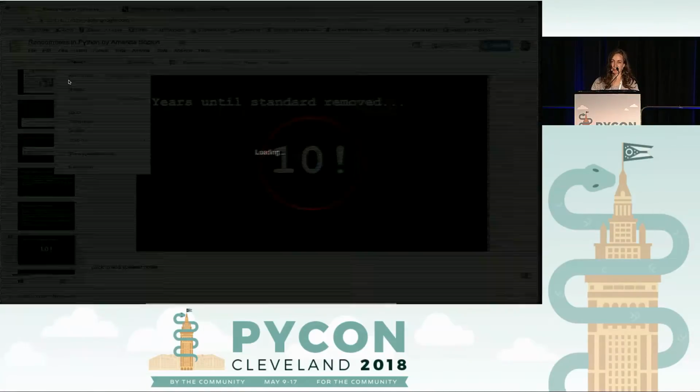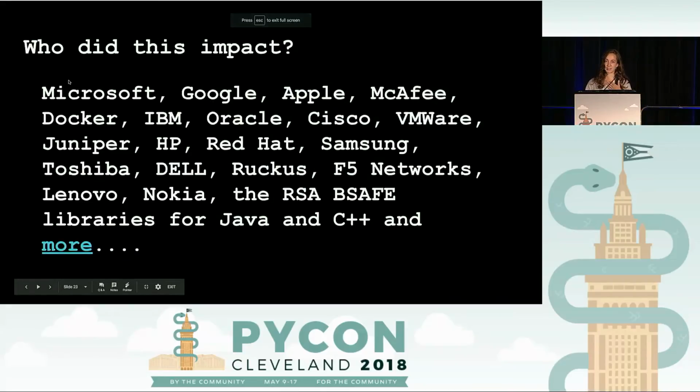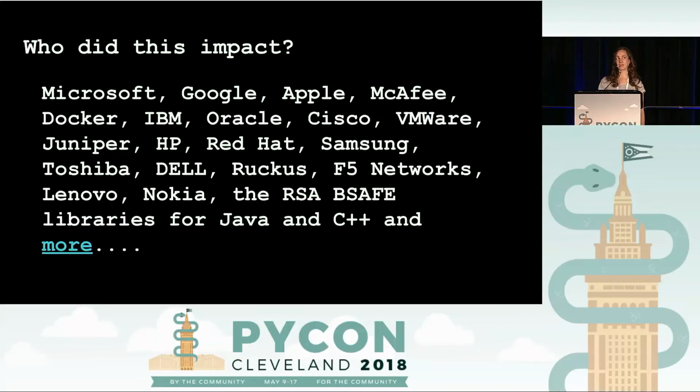And it would probably be more difficult for me to name one that definitely wasn't impacted, but the list includes Microsoft, Google, Apple, McAfee, Docker, IBM, goes on and on. It also included the RSA BSAFE libraries for Java and C++. So this gives you an idea of the scope of the impact it can have if an algorithm that was standardized by the NIST turns out to have such a serious weakness.